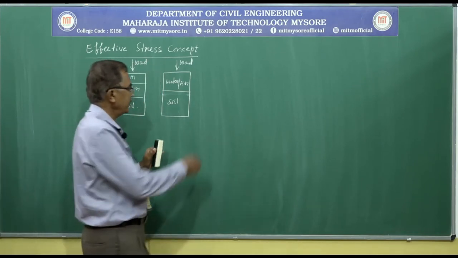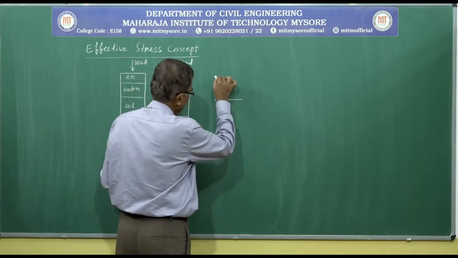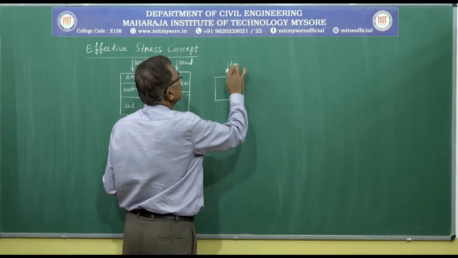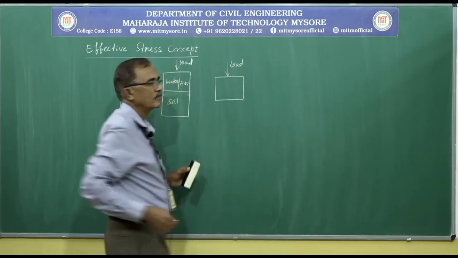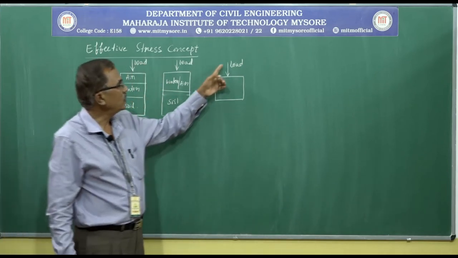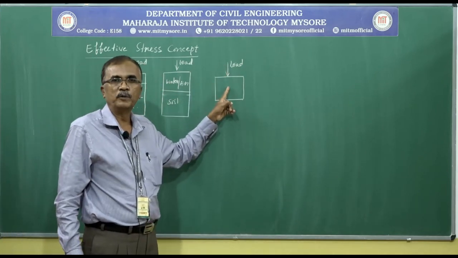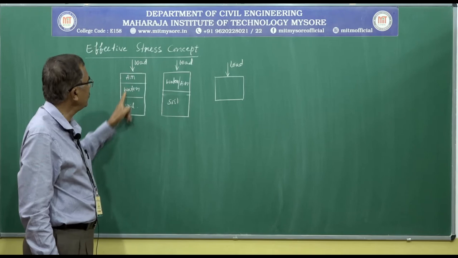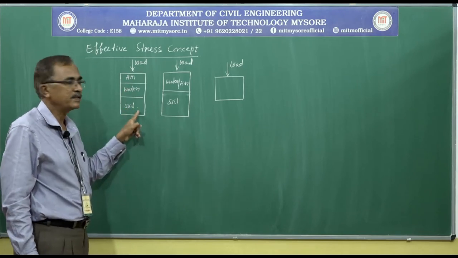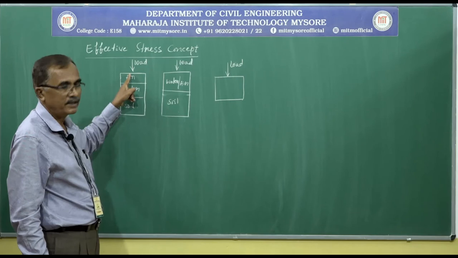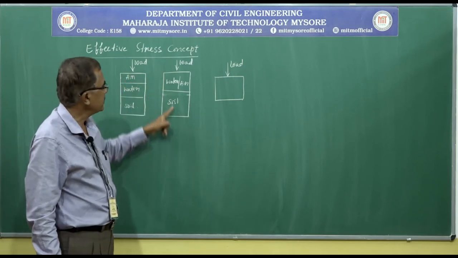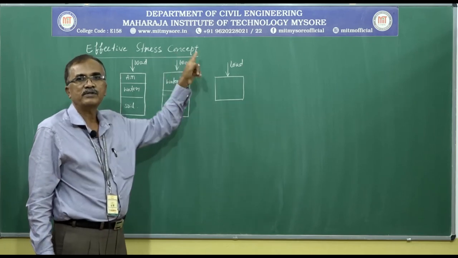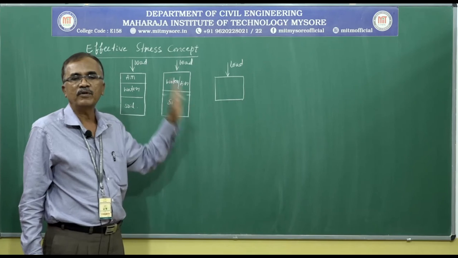If you compare a material, if load is coming on the material, the entire load is resisted by the material alone, whereas if load is coming on the soil, the entire load is not resisted by soil alone, but it is resisted by soil and water in case of a partially saturated system. In case of a saturated system, it is soil and water. In case of dry soil, it is soil and air. Since air is negligible, only soil.